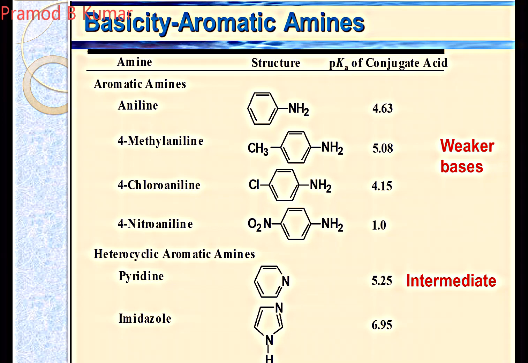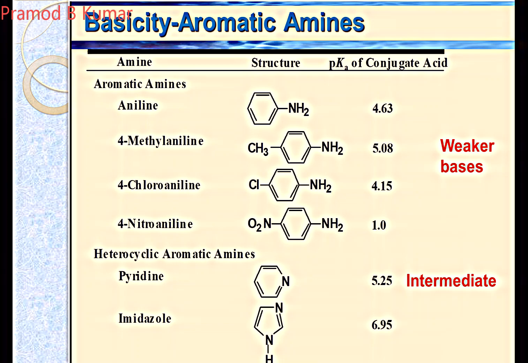Aniline has a pK of around 4.63. When you add a methyl group in the ring, the pK increases. That means the compound is more basic. As you add chlorine, the basicity decreases, and with nitroaniline, the basicity decreases further. In heterocyclic aromatic amines, pyridine has a pK value of 5.25, and imidazole has a higher pK value.